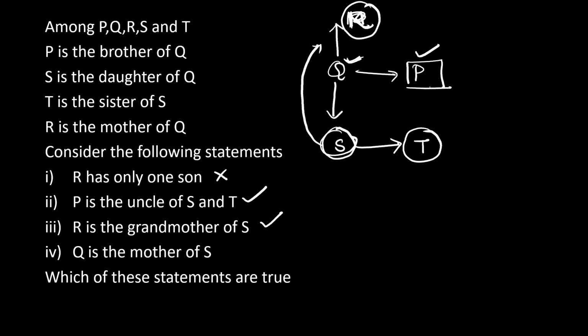Now Q is the mother of S. Since it is not mentioned whether Q is a woman or man, we cannot say that Q is the mother of S. So these two options are correct.